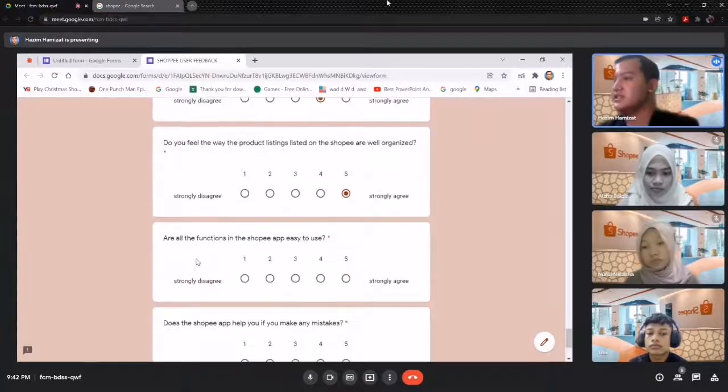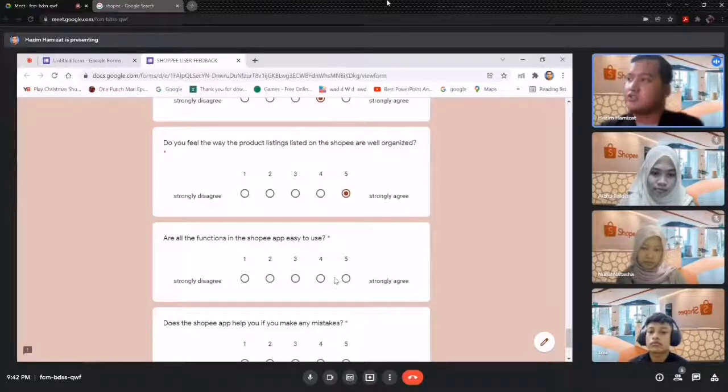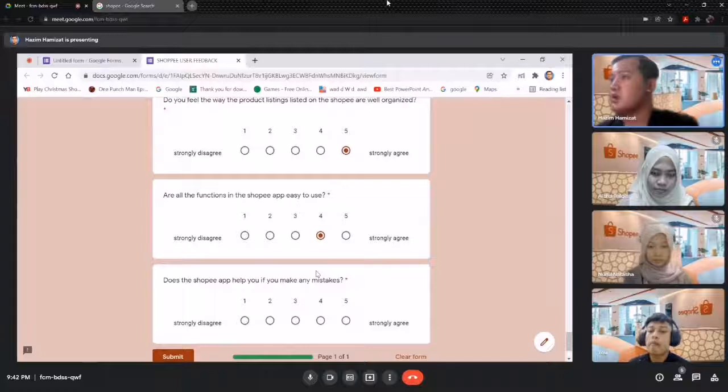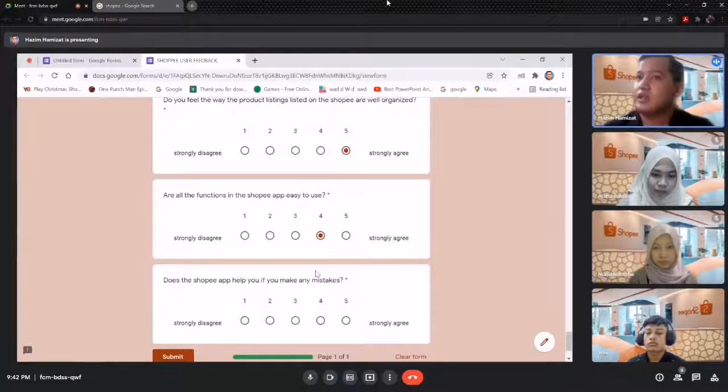So next question is, are all the functions in the Shopee app easy to use? So I choose 4 because when we use the Shopee app, we can see Shopee app has many functions, such as add to cart and payment methods, and all the functions are easy to understand and use. So I choose 5 because sometimes the new user cannot really understand online banking. So I think it's better we put the cash on delivery to make it easy for new users to make a payment.